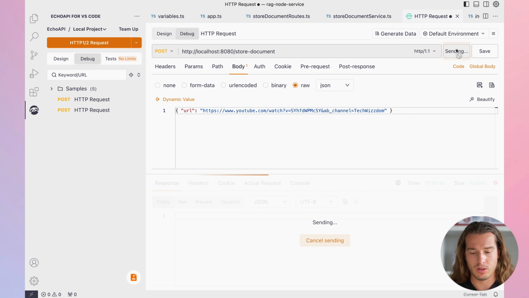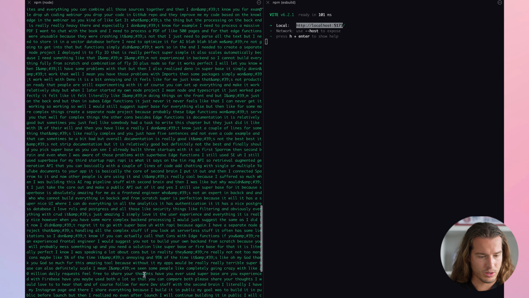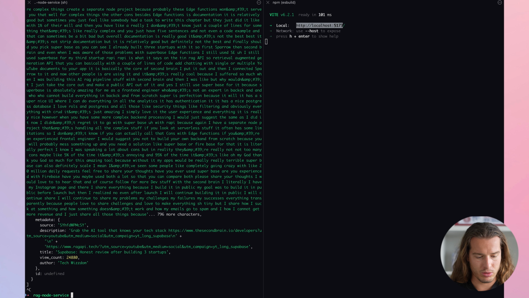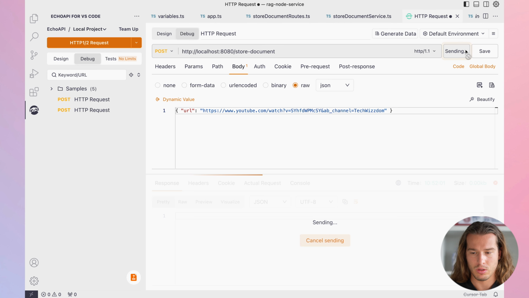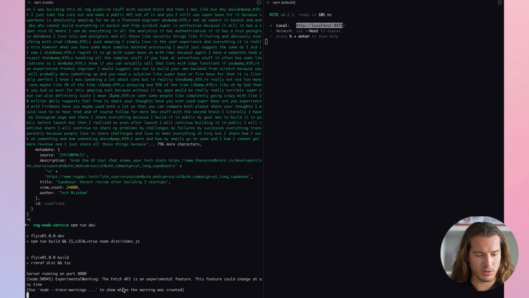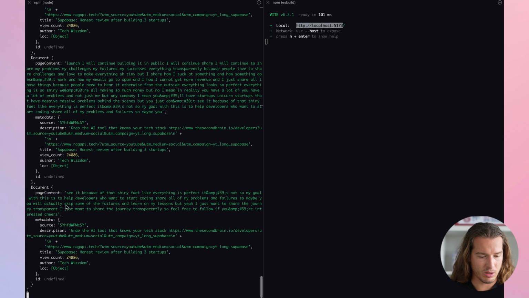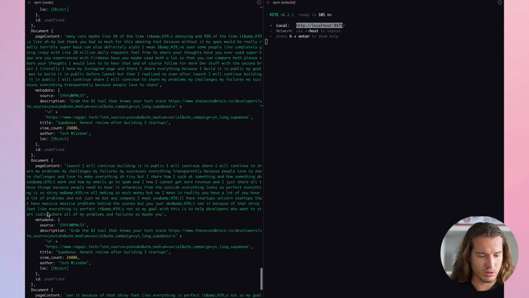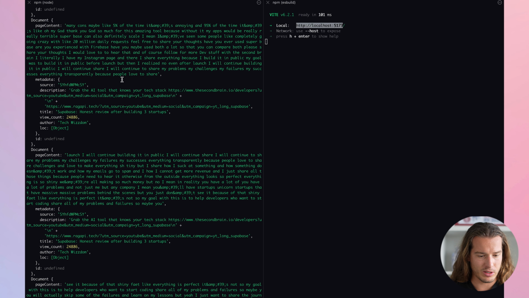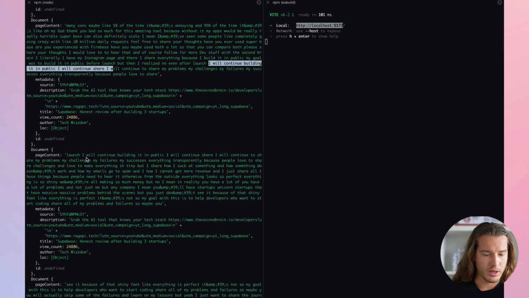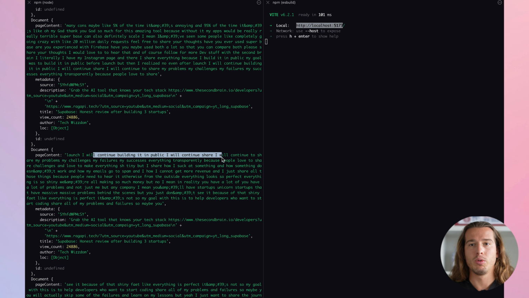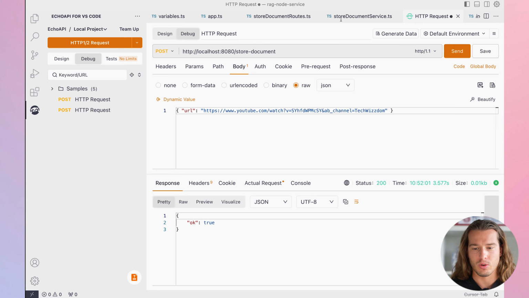Let's go again here, we send it. And now if we go here, we actually need to kill it and run it again. So let's go, sending, something is happening. Will it happen? It happened. And now you're seeing it's split. So you see you have document, page content, metadata. Document, page content, metadata. So you have those chunks and they overlap. As you can see, it says, I will continue building it in public, I will continue to share, blah, blah. And here, I will continue building it in public, I will continue to share. We want it to overlap. Okay, let's now continue.